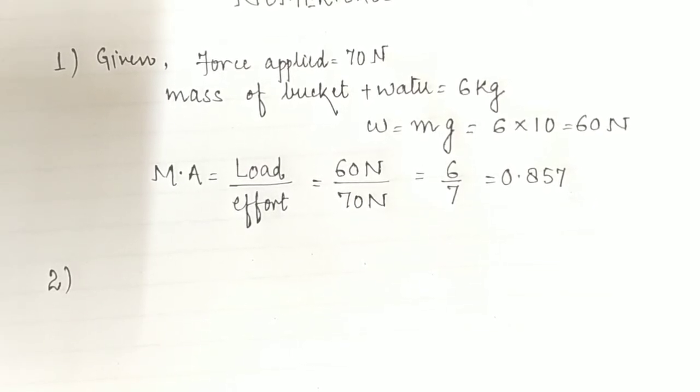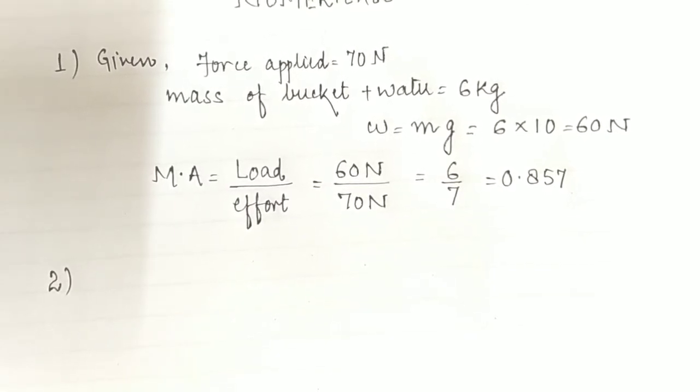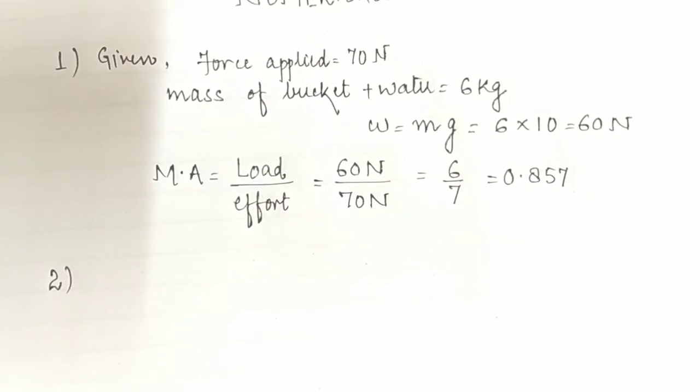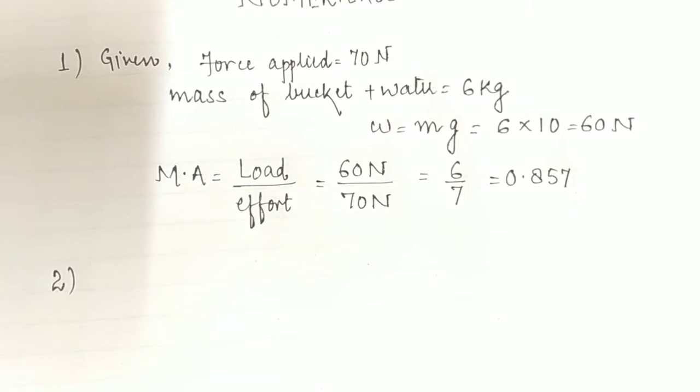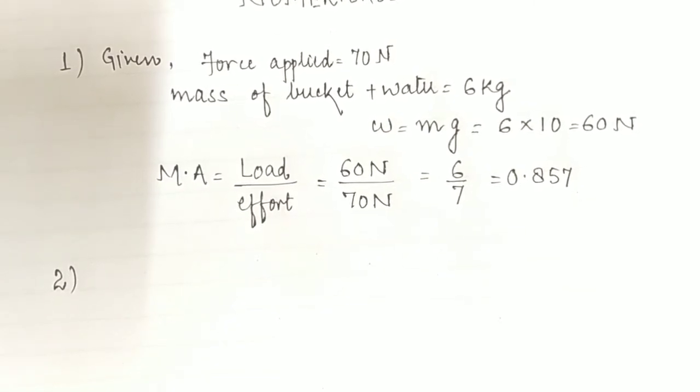We have to calculate the first one, the power input to the pulley, taking the force of gravity on 1 kg as 10 Newton. Second part, the efficiency of the pulley, and the third part, the height to which the load is raised in 4 seconds. So children, one by one we will solve this question. As asked in the first part, we have to calculate the power input to the pulley taking the force of gravity on 1 kg as 10 Newton.